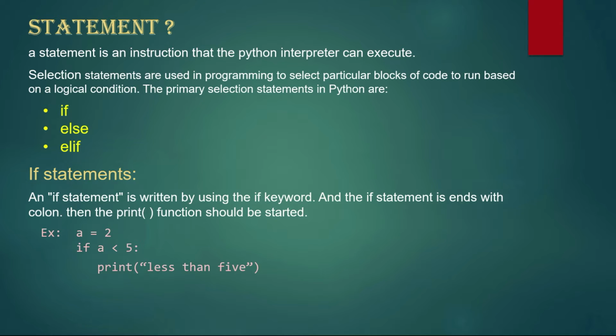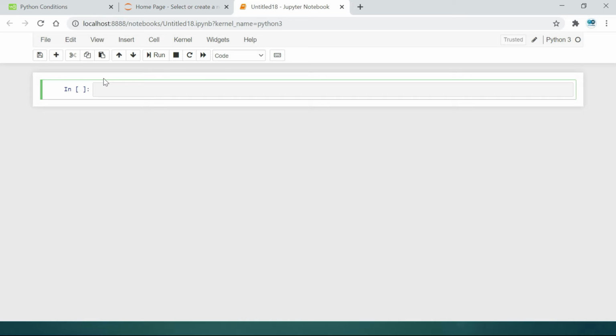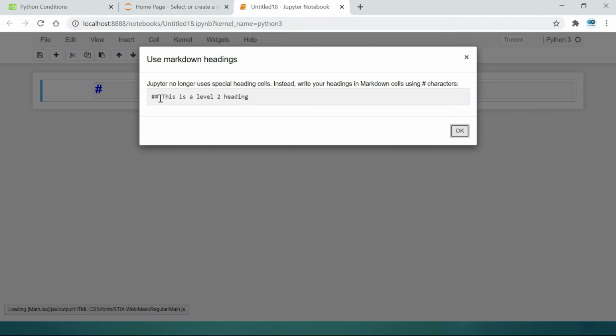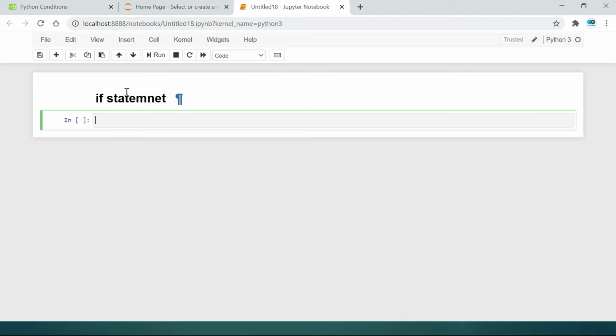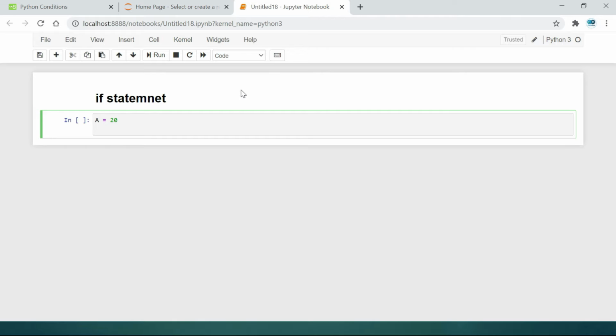Let's go to the Jupyter Notebook. Let's give some headings. Okay. Then we need to check if statements. Let's write the heading if statements, Shift Enter. Then we give a value to a variable, like variable a has 20 and variable b has a value like 10.